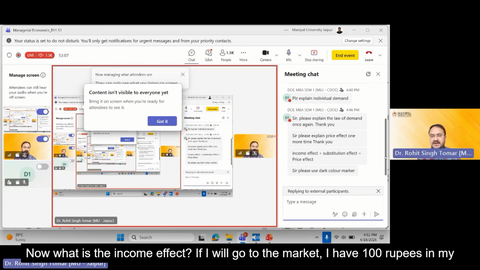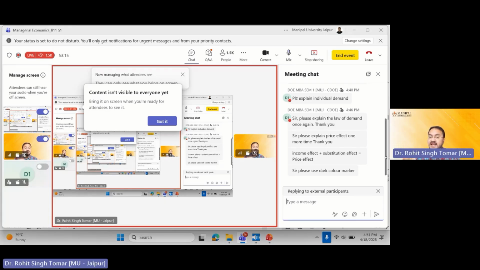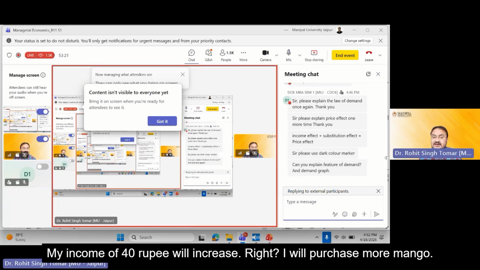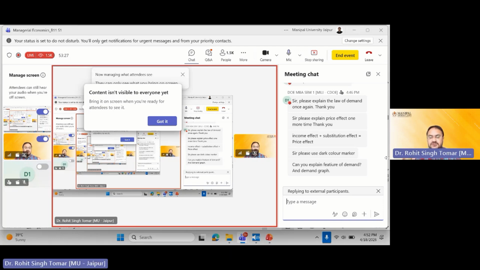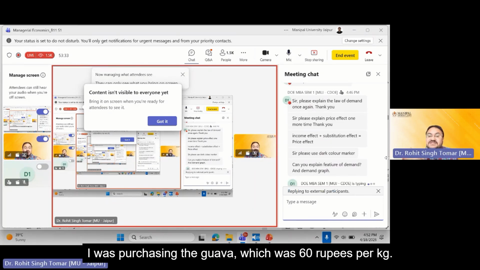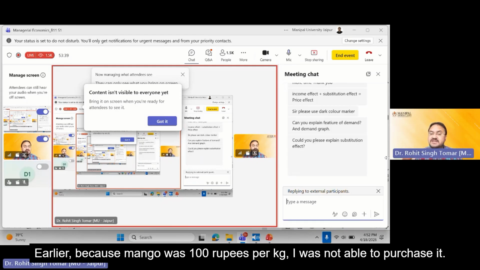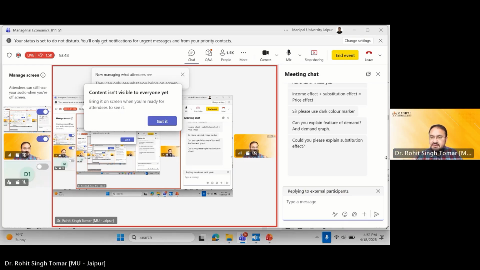Right? Now, what is the income effect? If I go to the market, I have 100 rupees in my pocket. I want to purchase mango, but the mango is now 60 rupees per kg. The price has gone down. Then I will purchase the mango for 60 rupees, saving 40 rupees. My income of 40 rupees will increase, right? I will purchase more mango. That is the income effect. Secondly, if the price of mango goes down, another thing will also happen. Maybe I was not purchasing mango earlier, I was purchasing guava at 60 rupees per kg. But now I can purchase the mango at just 60 rupees per kg. Earlier, because mango was 100 rupees per kg, I was not able to purchase it, right? So income effect plus substitution effect, if I add it, will lead to the price effect, right?